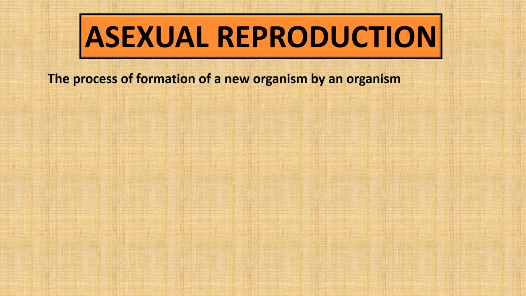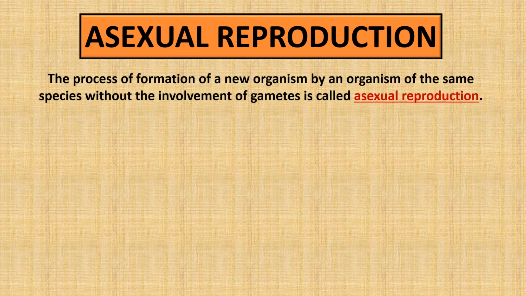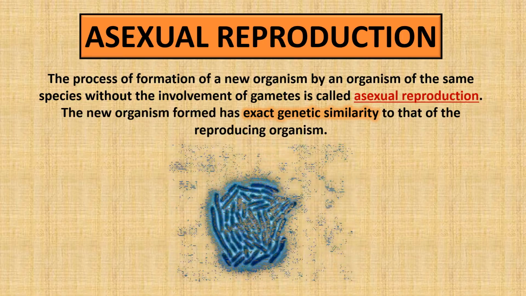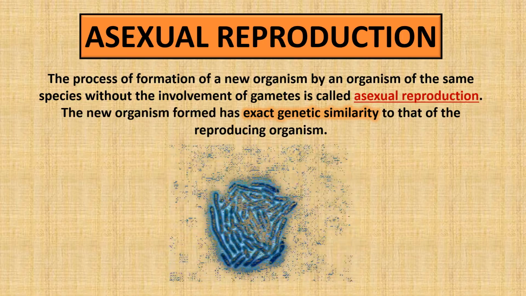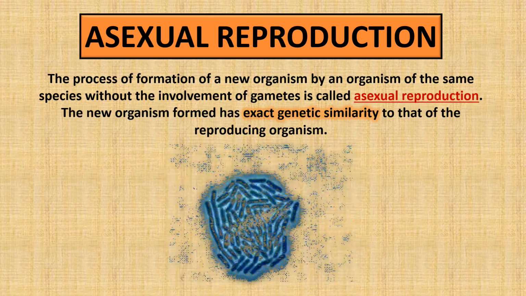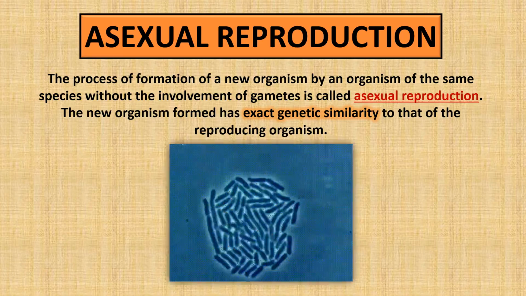The process of formation of a new organism by an organism of the same species without the involvement of the male or the female gamete is called asexual reproduction. Now, the new organism that is formed by asexual reproduction is genetically exactly similar to that of the parent or the reproducing organism. If you can see here, see how quickly reproduction takes place, and each of these organisms is exactly the same. They do not need a male or a female gamete in asexual reproduction.